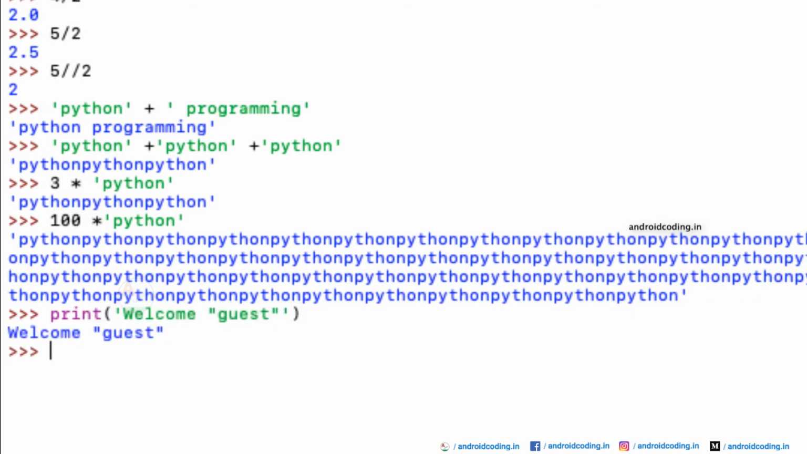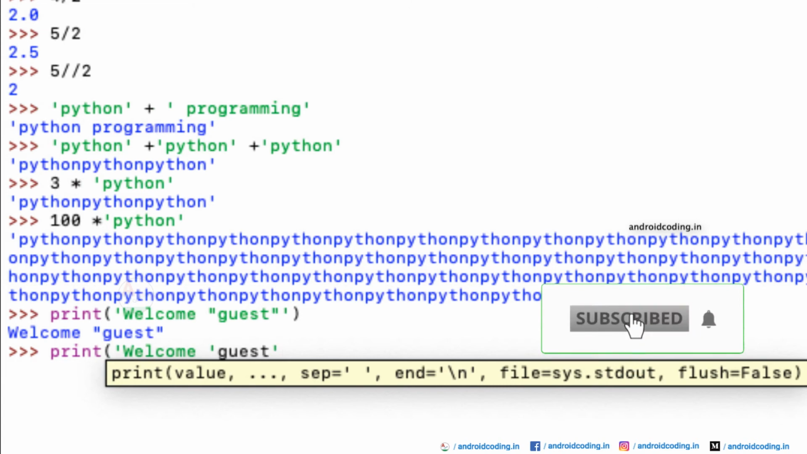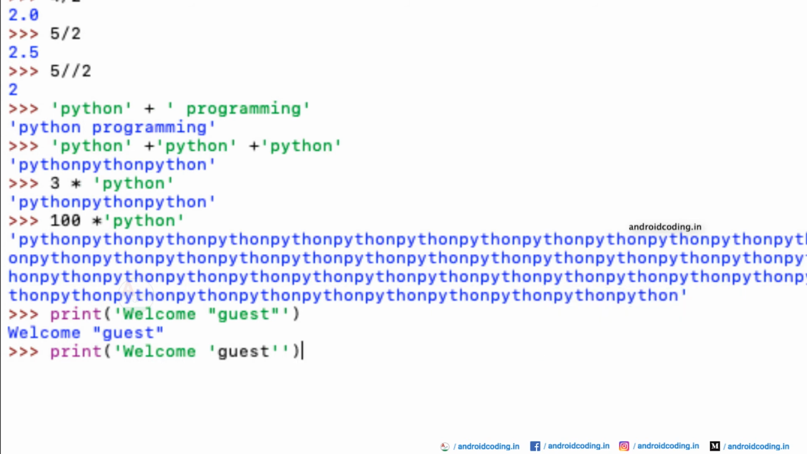So here you can see we have got welcome guest. You might get a doubt: sometimes we are using a single quote and sometimes we are using a double quote. When you consider the above example which we have dealt with, and you try to use a single quote for both the values, here I am providing the word. When you compare this particular line with the previous line, we have used double quotes in the first scenario, and in the second scenario we are using a single quote.